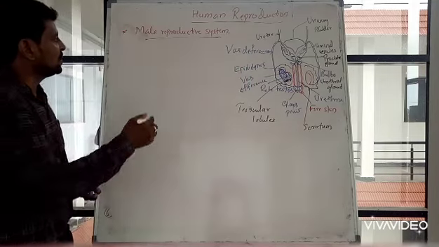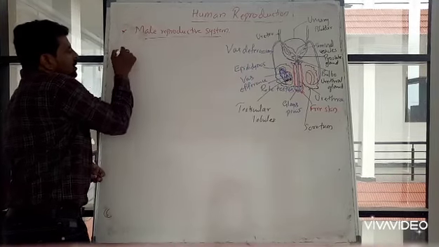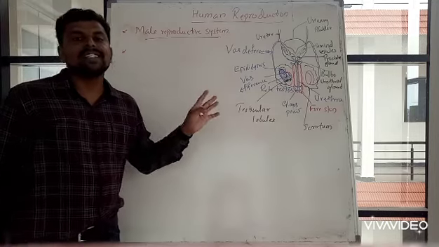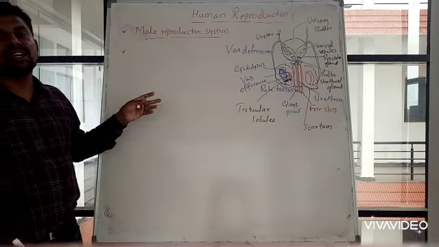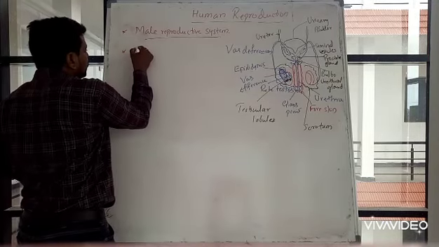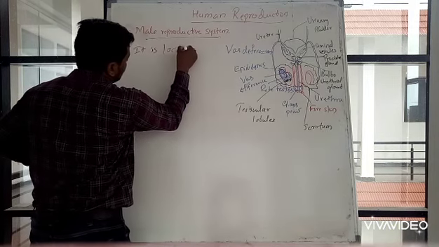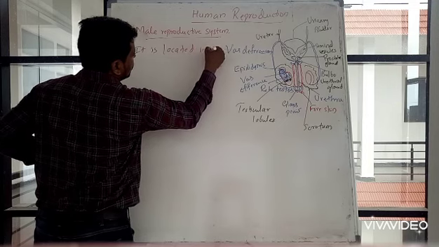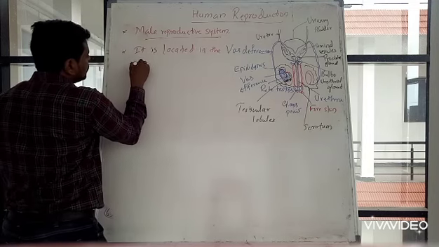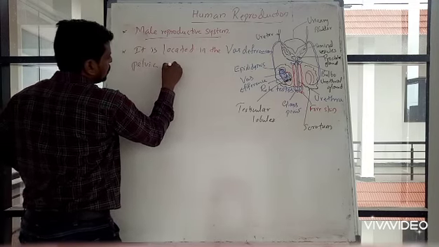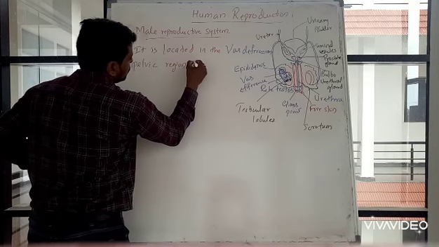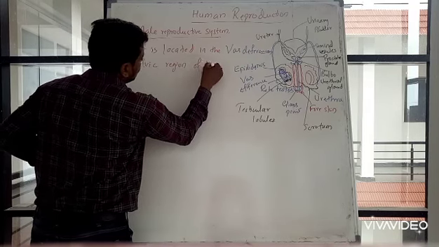First we will start with the male reproductive part. The male reproductive part is located in the pelvic region of the human body.